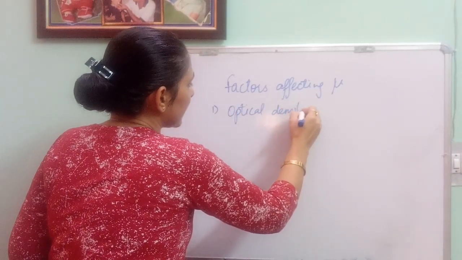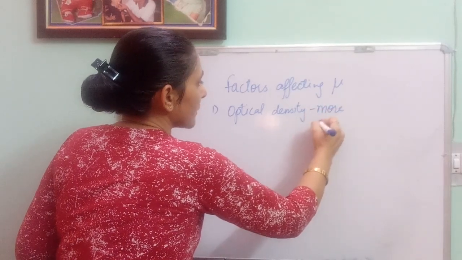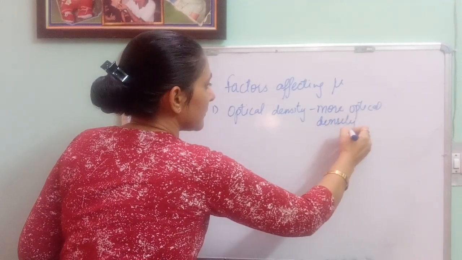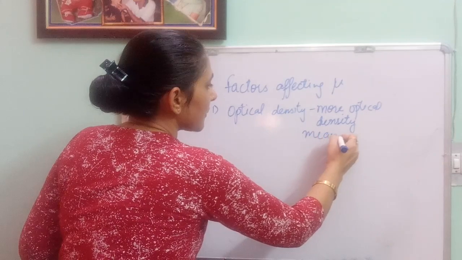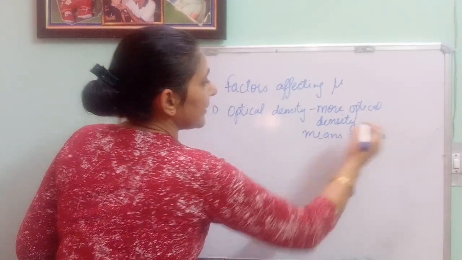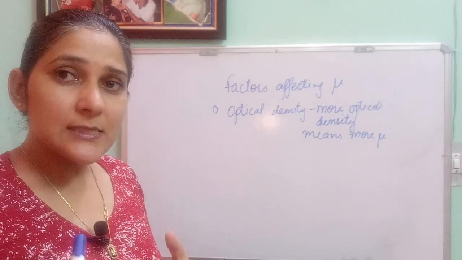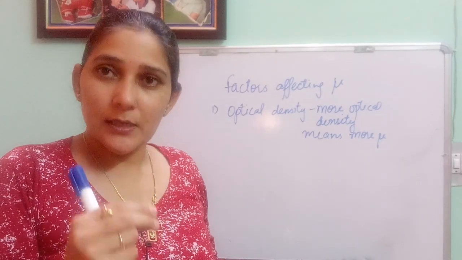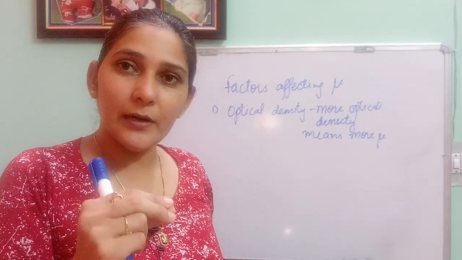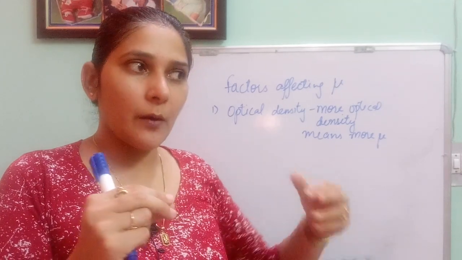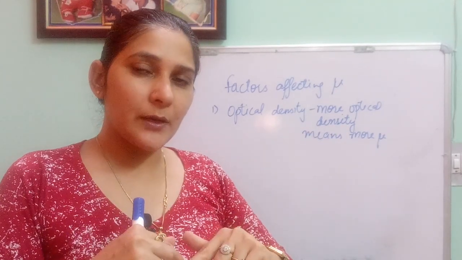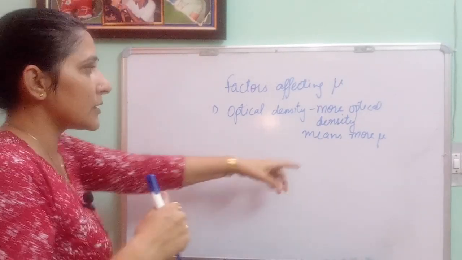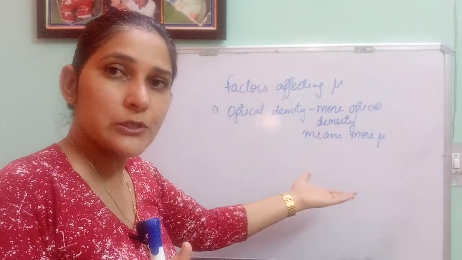Optical density means what, beta? More optical density means more refractive index. If optical density is more, the refractive index is also more. If the medium is a denser medium, then the refractive index is also more. If I am talking about air and water, water is the denser medium, so the refractive index of water is more as compared to air. And vice versa: if optical density is less, the refractive index is also less.